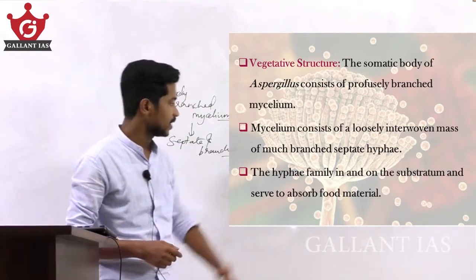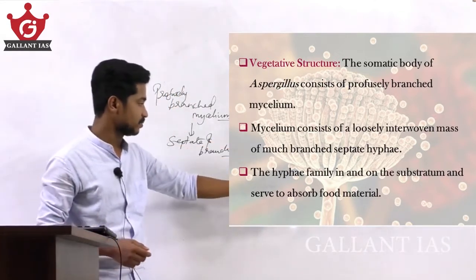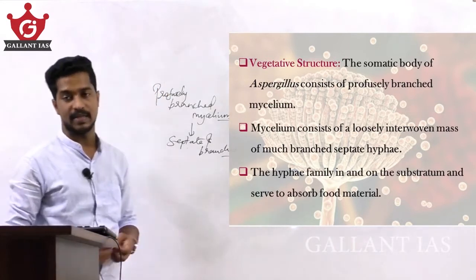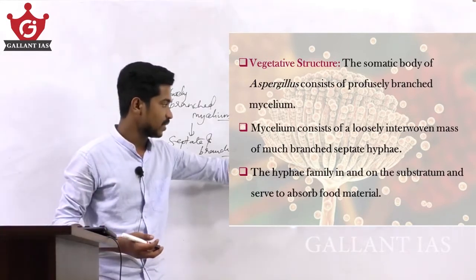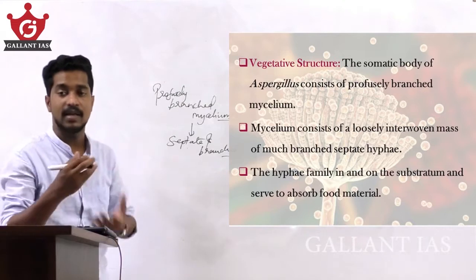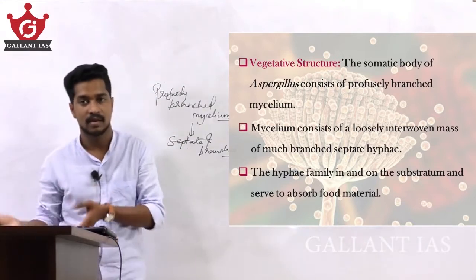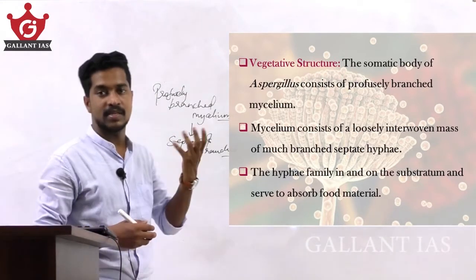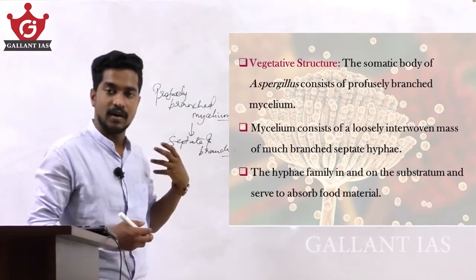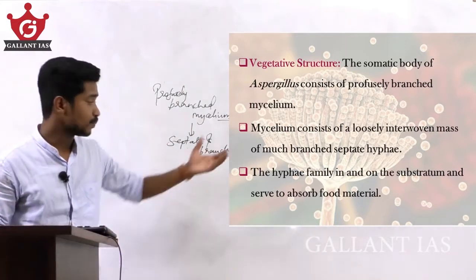The hyphae ramify in and on the substratum to absorb food material. So it lives as a saprophyte, which means it depends on other organic matter for its nutrition.